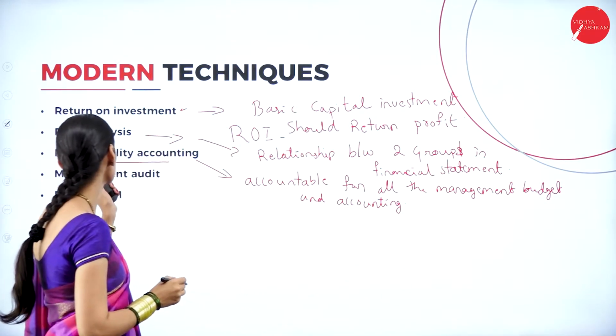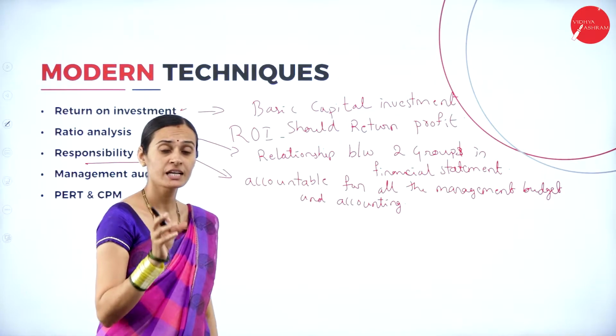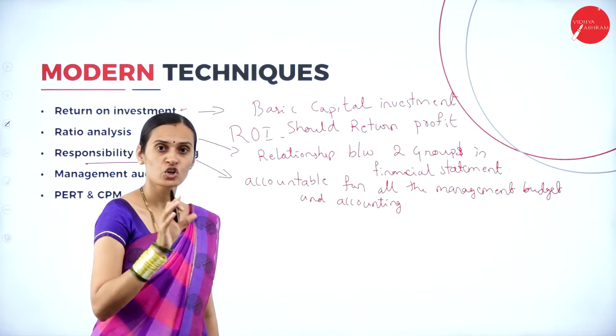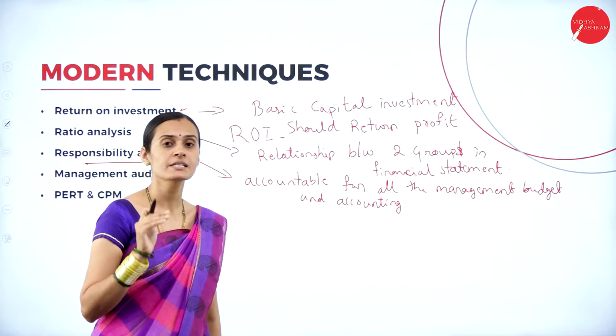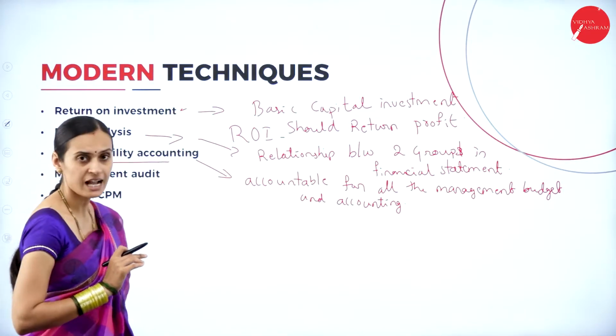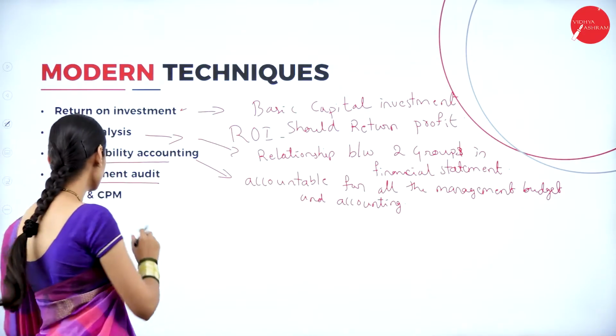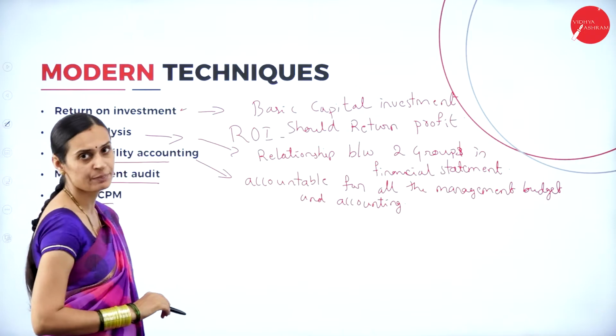That is about responsibility accounting. So this is one of the important techniques: accounting of planning, costing, and the responsibility centers of a company. It is called responsibility accounting. And the next one, management audit, and then PERT and CPM.